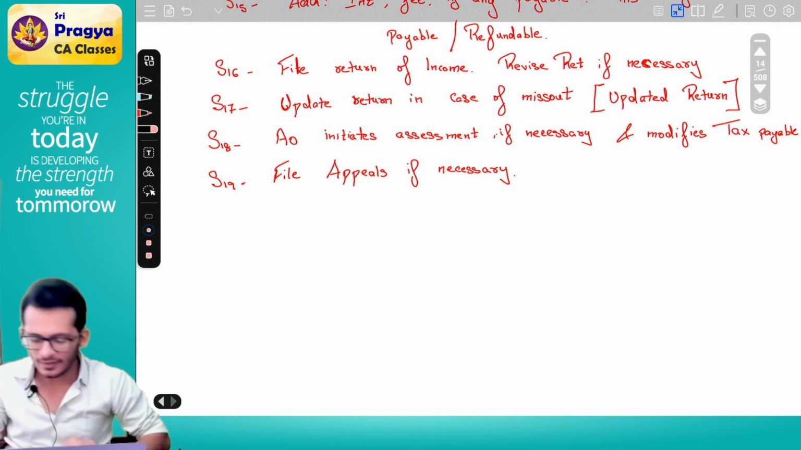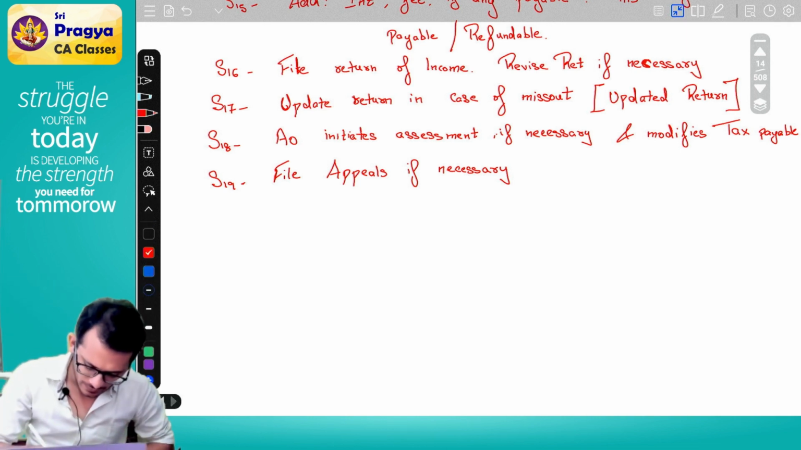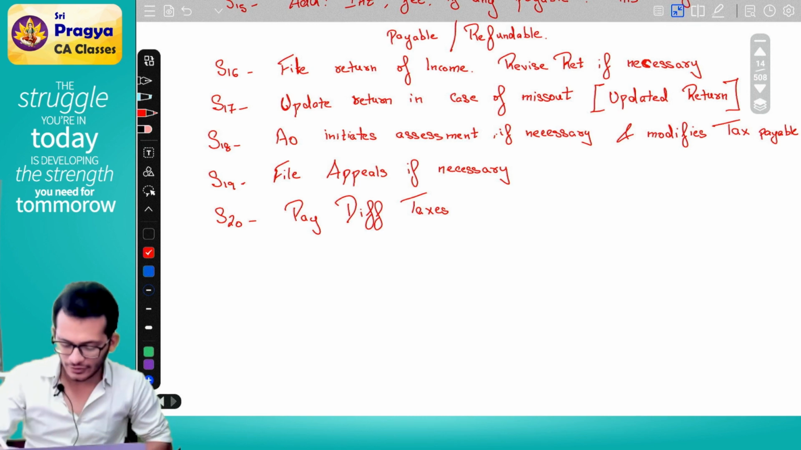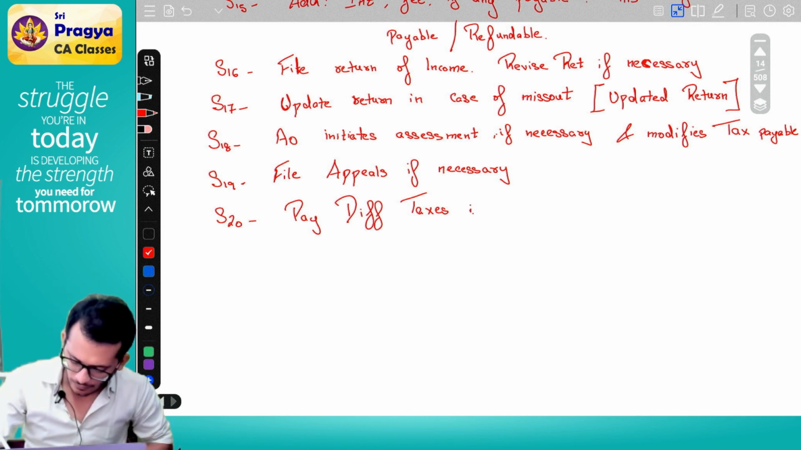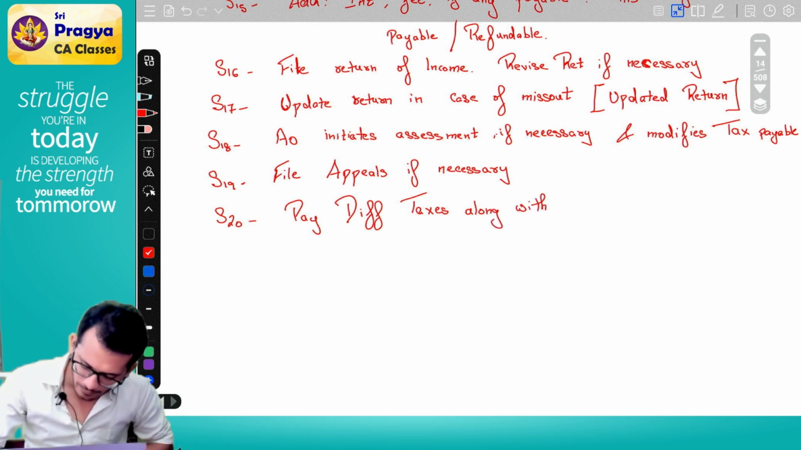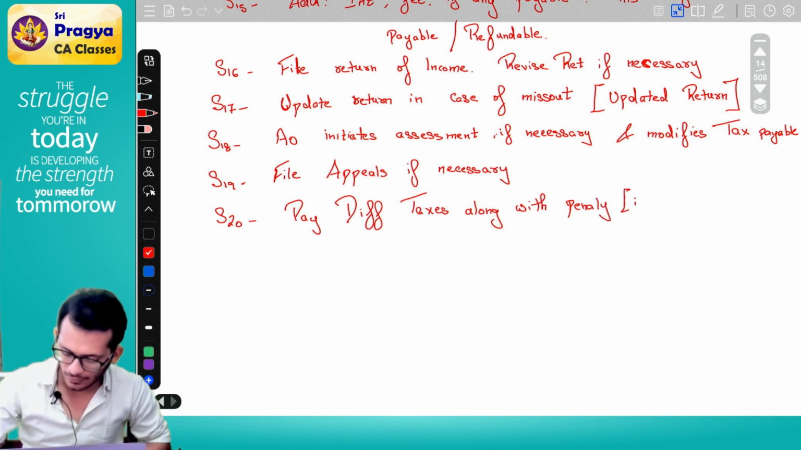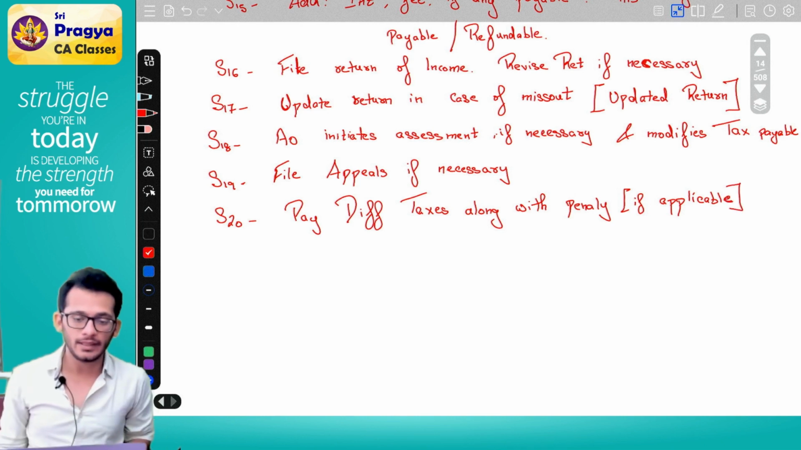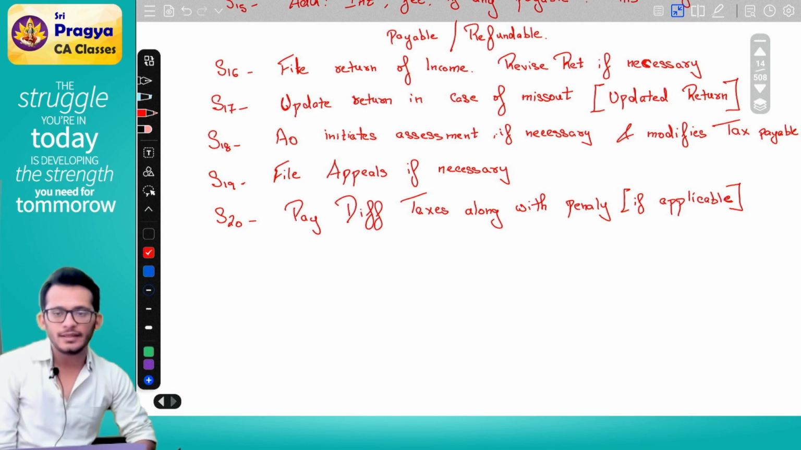Appeals are done. At this stage, step number 20: Pay differential taxes along with penalty if applicable.